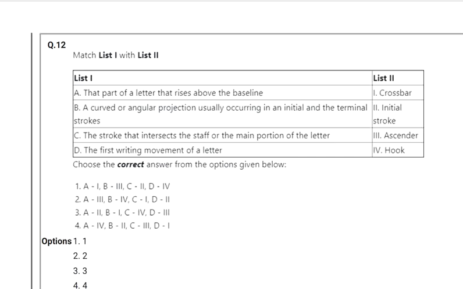It may be hook. Then the stroke that intersects the staff or the main portion of the letter. Staff means, you just assume J or T. That cross line of J or T is called staff. So this is also known as crossbar. Then the last one, the first writing movement of a letter. First writing movement means initial movement, which is initial stroke. So here option 2 is correct.